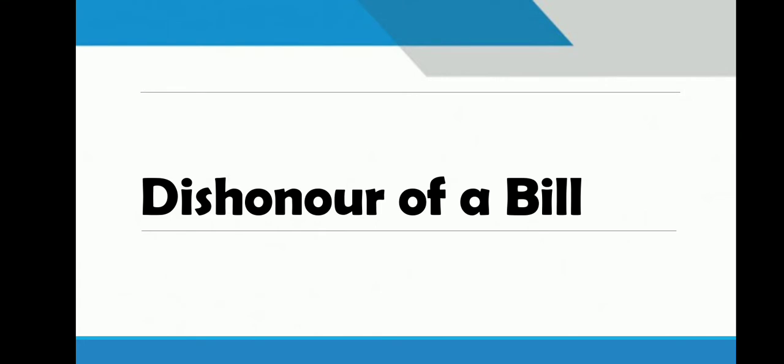Now one more point in the bill of exchange, dishonor of bill. Many times what happens when you have received a bills receivable which is accepted by your drawee, on maturity date that drawee is not in a position to make payment and he refuses to make payment. So in that case there would be the dishonor of a bill. If he makes payment, then it is known as bill is honored. But if he does not make payment on maturity date, then it is a dishonor of a bill.